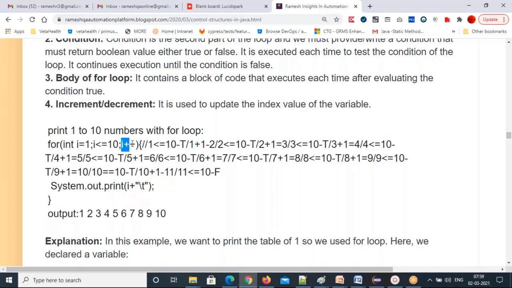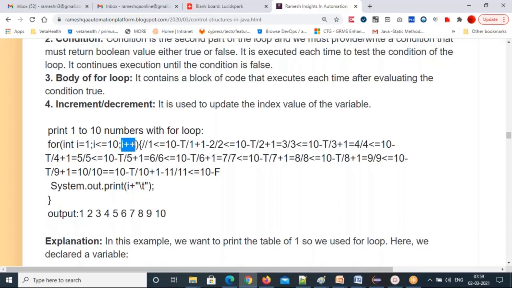Again the increment part, 4 plus 1, 5, 5 <= 10, true, 5 will print. Again i++, 5 plus 1, 6, 6 <= 10, true, 6 will print.